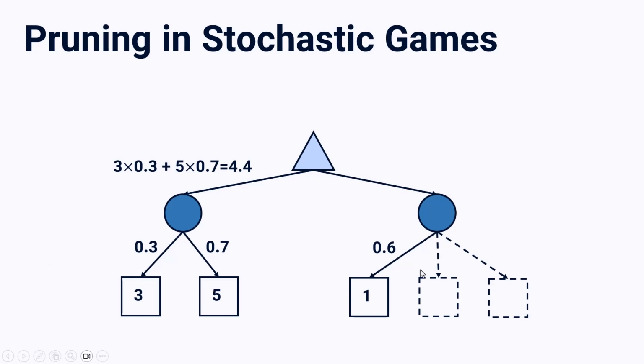I don't know the utility of these remaining nodes, but I can calculate expectiminimax by considering my remaining utilities would be optimal. And if I consider that, I can calculate my expected value.